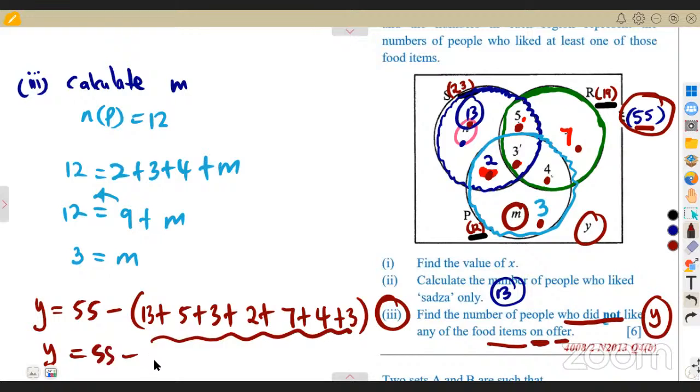So 55 minus 37 gives us 18. So meaning to say the number of people who did not like any of the food items on offer was 18.